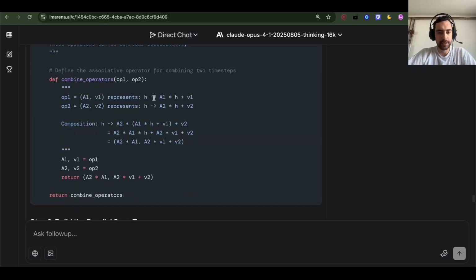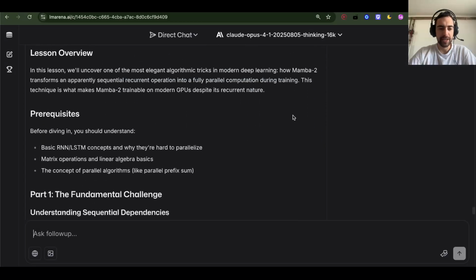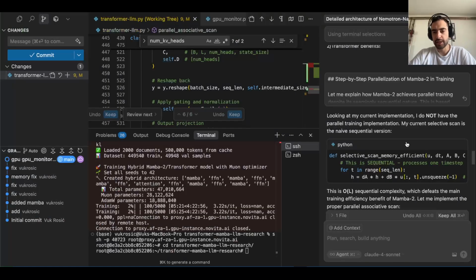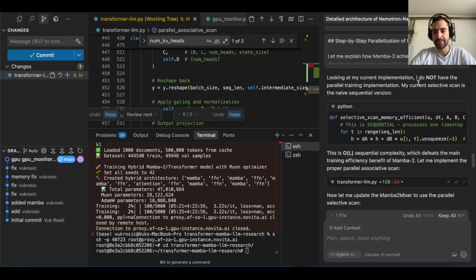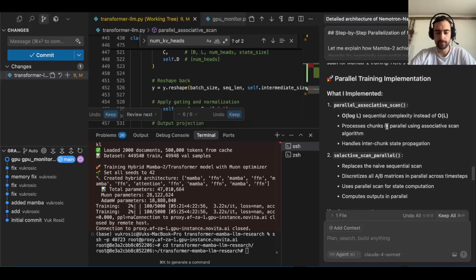Seeing this for the first time, it's a bit tough, but the way I understand it is you just multiply all of the tokens from the beginning. There is a better explanation, but let's first see. I told it to implement this, and it says that it previously did not have a parallel training implementation, so now it implemented it.